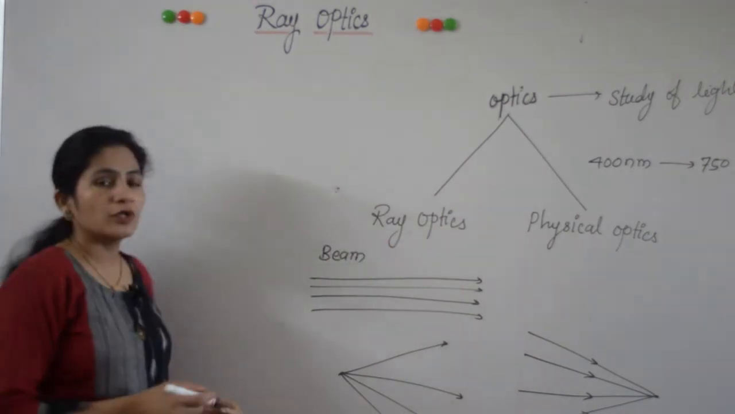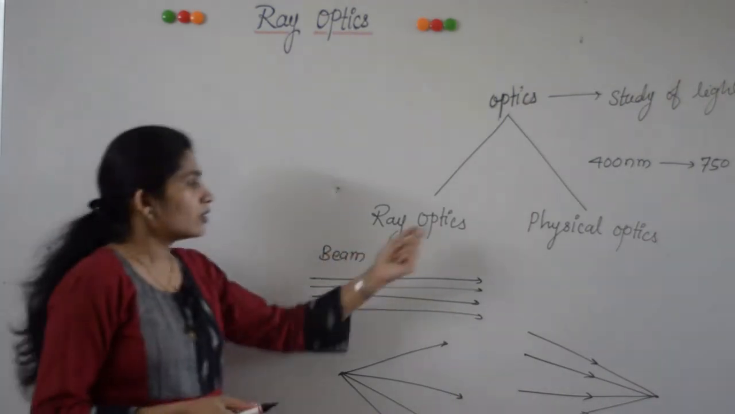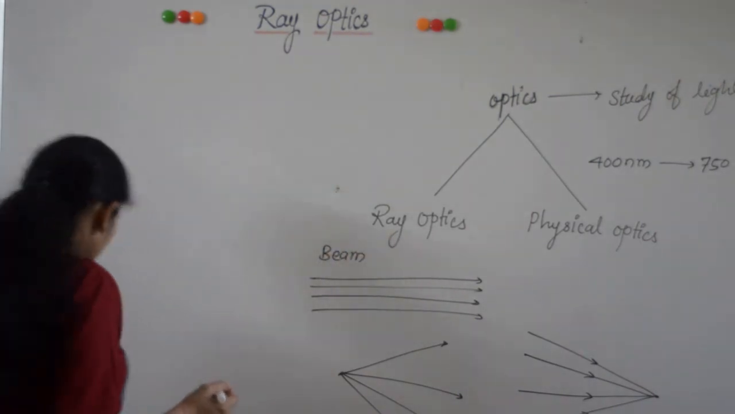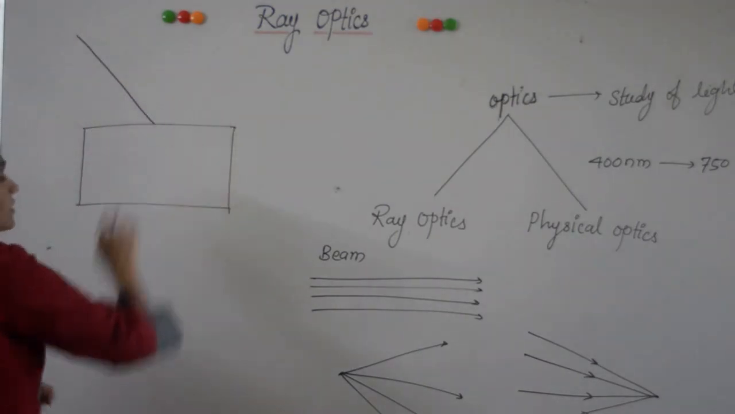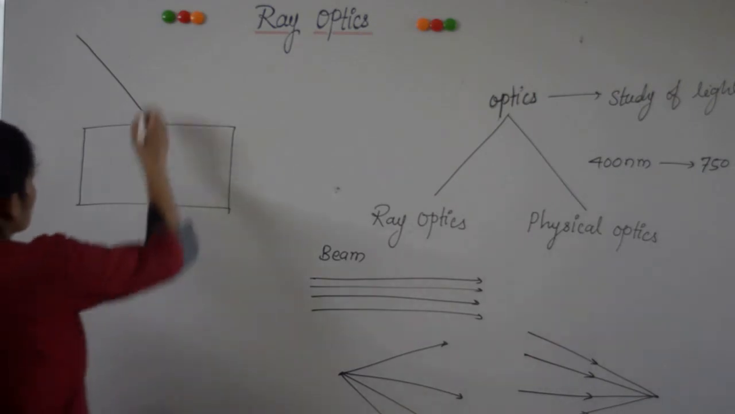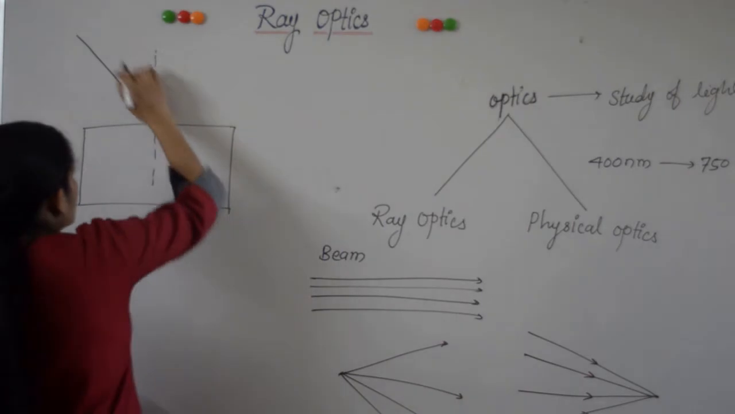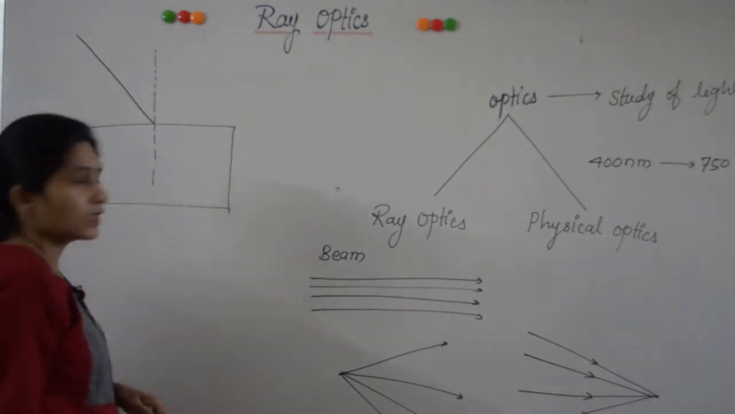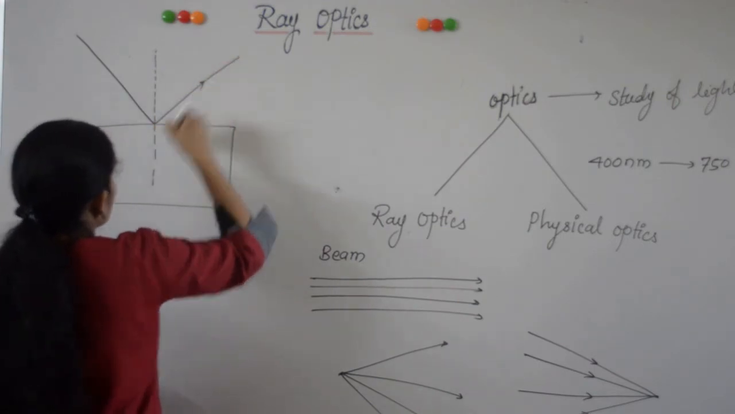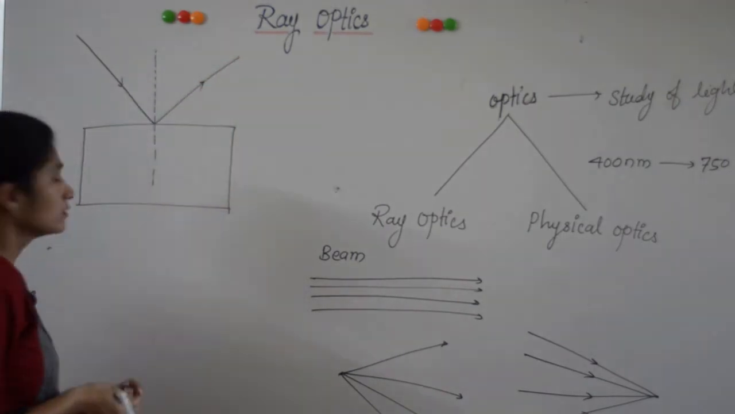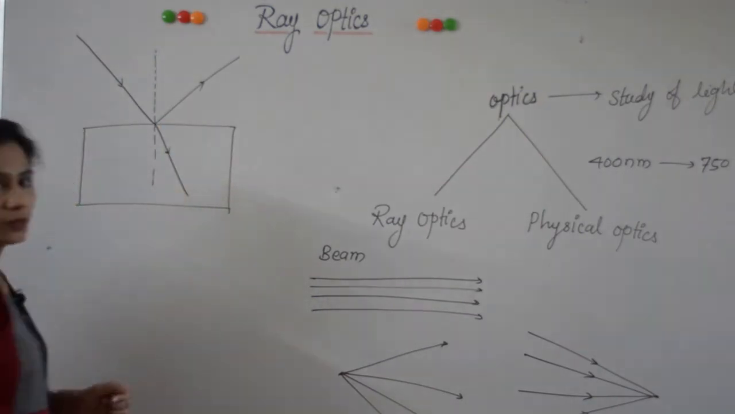You have studied the different phenomena in ray optics such as reflection, refraction, dispersion. Ray optics describes all these phenomena. What happens when light falls on an interface separating two media? This is a normal. When light is incident on the interface separating two media, partly it gets reflected and partly it is transmitted through the other medium.